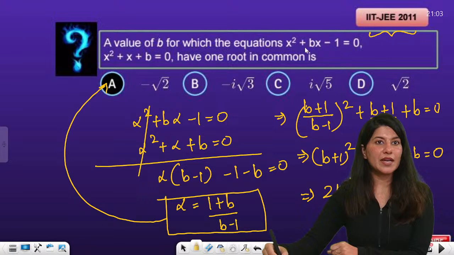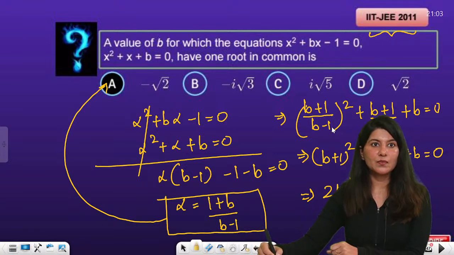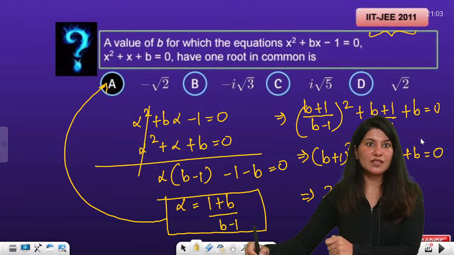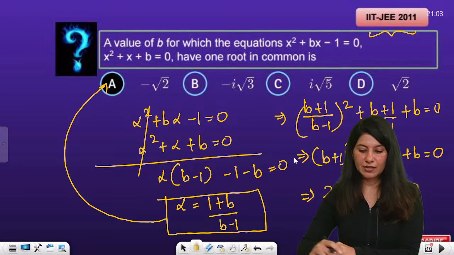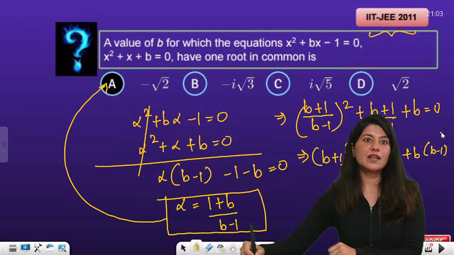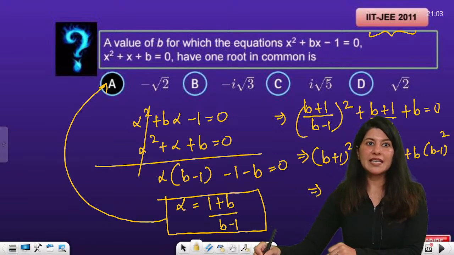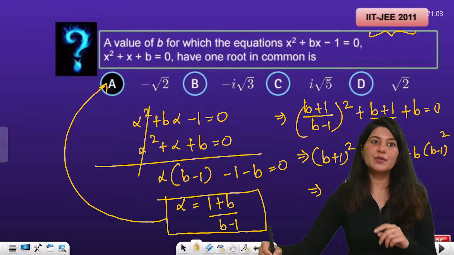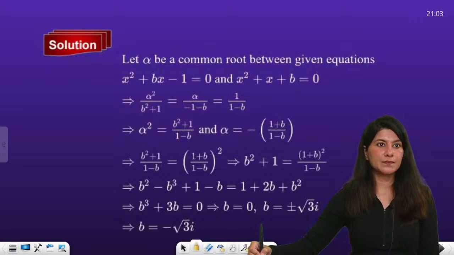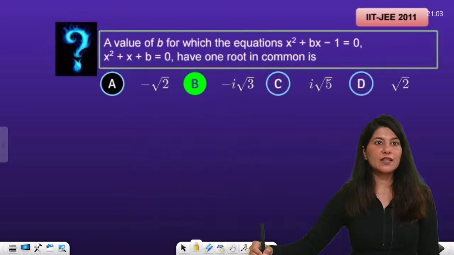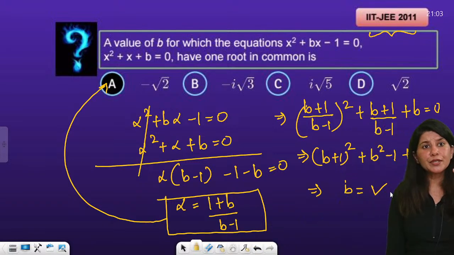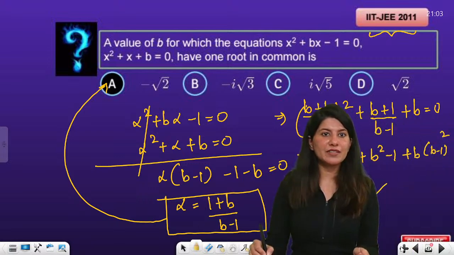So x square plus x plus b: (b plus 1) upon (b minus 1) plus (b plus 1) upon (b minus 1), right? So this b will have (b minus 1) whole square. Sorry, here (b minus 1) whole square, right? So the moment you solve it, you will get the value of b. Let me just show you the solution. You are going to get a cubic in b. Solve it and get it, okay? Let me just solve it in the next page.